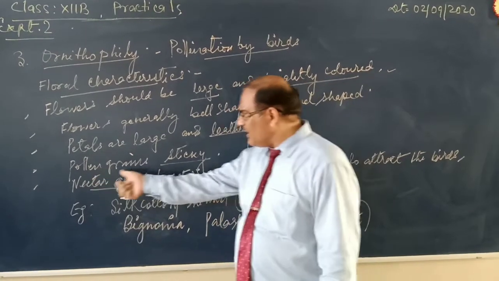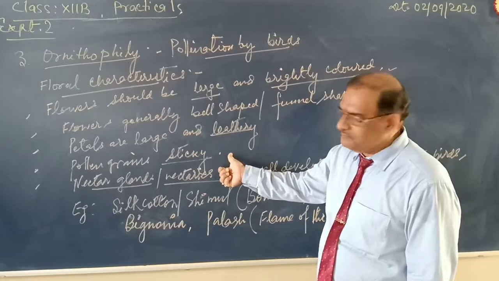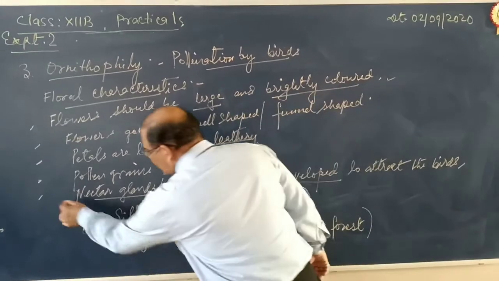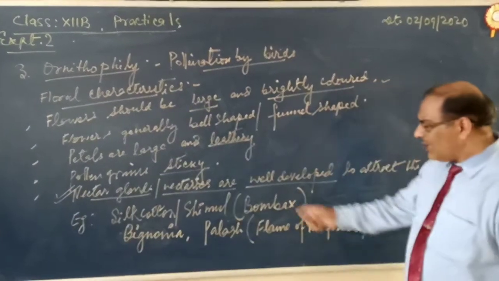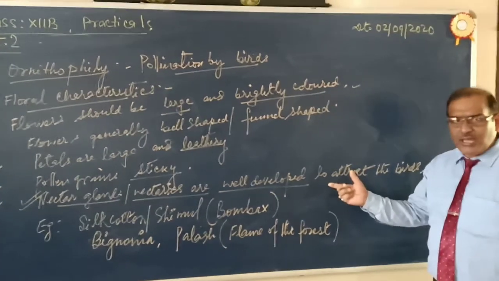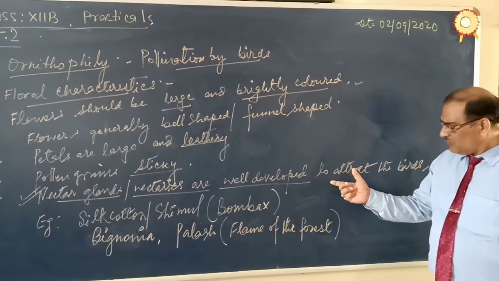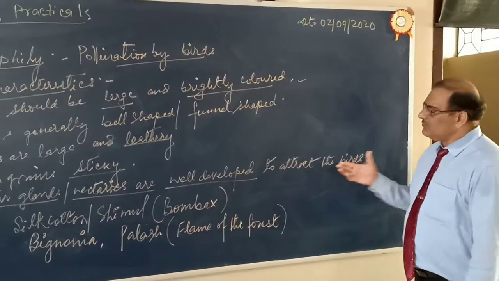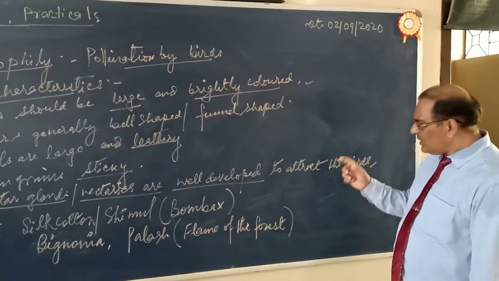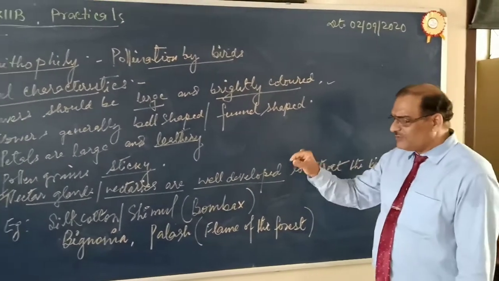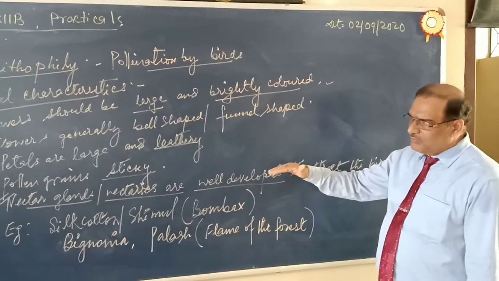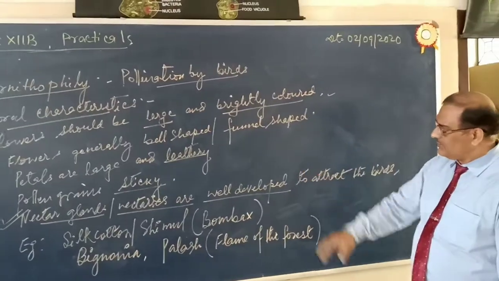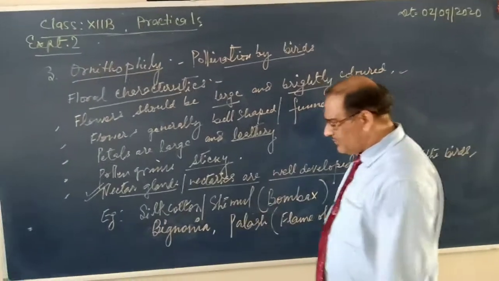Next, the pollen grains are generally sticky. Now, nectar glands are well developed, again a very important feature. Nectar glands or nectaries are more developed as compared to entomophily, to feed the birds. Birds visit the flower in search of nectar, a sugary substance. So it is highly developed in this case because the birds visit the flower in search of nectar.